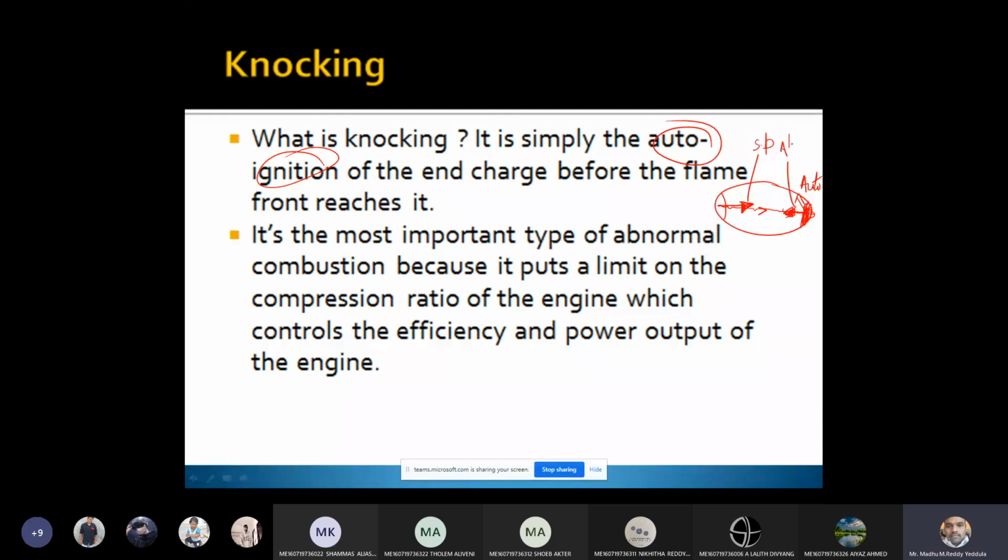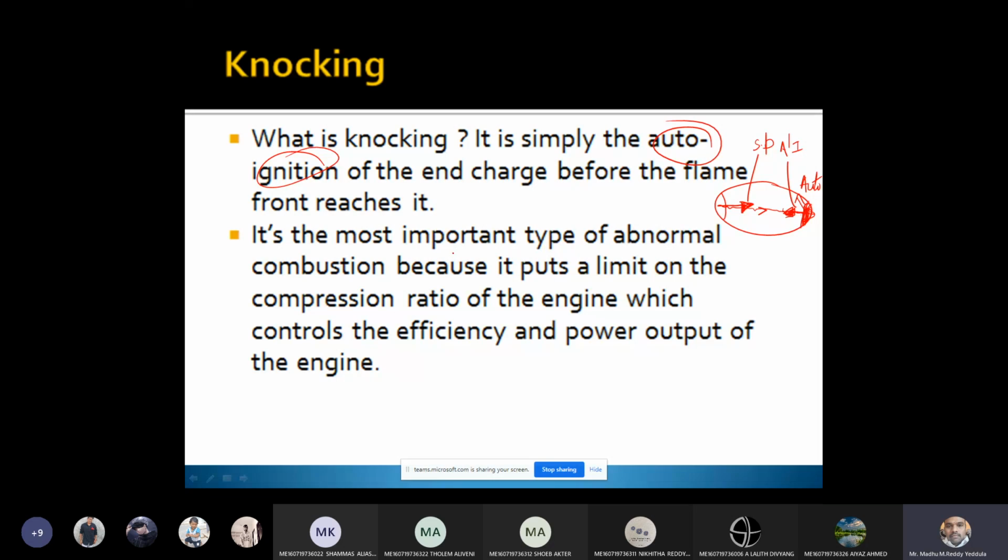So what is happening during the passage? During the burning, these two flame fronts are traveling in the opposite direction and are going to collide at a time. When they collide, they give rise to a loud pulsating noise coming from the engine cylinder. A loud pulsating noise coming from the engine cylinder, that is called knocking. How does knocking occur? Due to the collision of two flame fronts. One flame front is liberated by the spark plug and the other flame front is generated by the auto ignition of the end portion of the mixture.